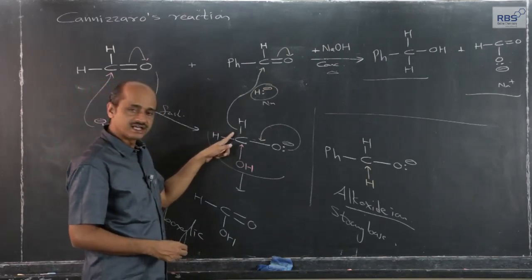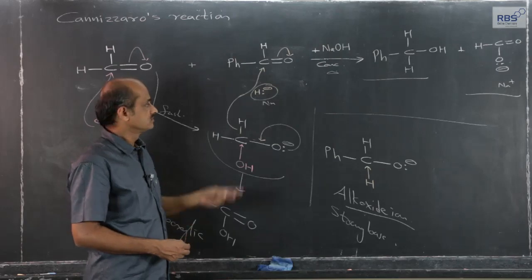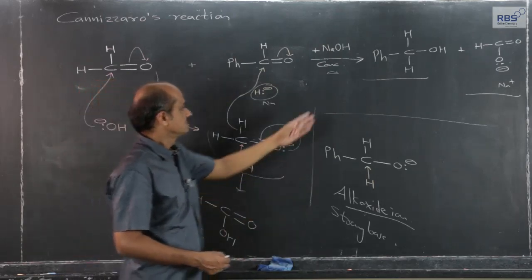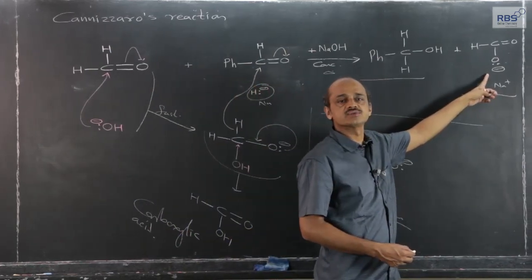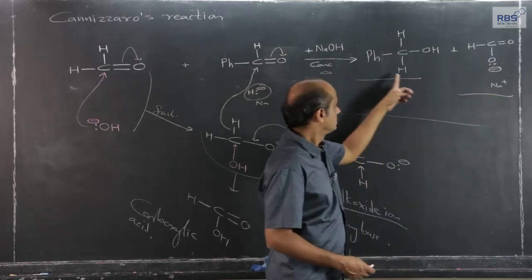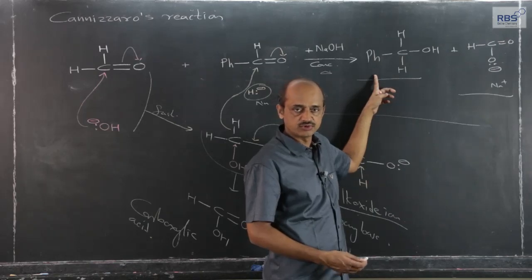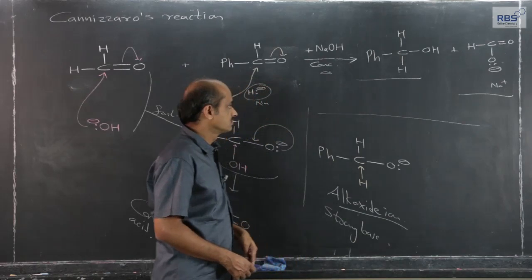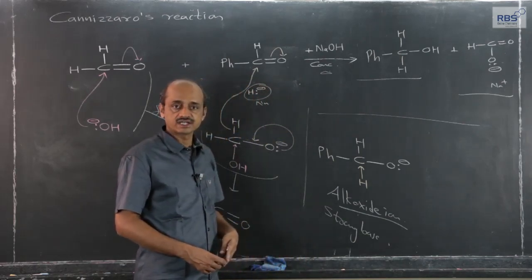Hydride ion from that species will attack the second molecule. So here, with formaldehyde plus benzaldehyde, formaldehyde will get converted into its corresponding acid and further neutralization, and benzaldehyde will get converted into the corresponding primary alcohol. This is how we can consider the crossed Cannizzaro reaction.